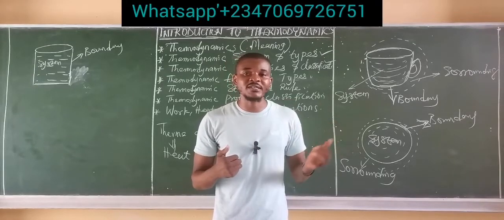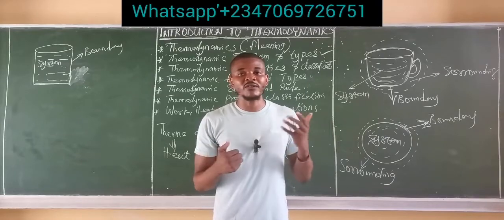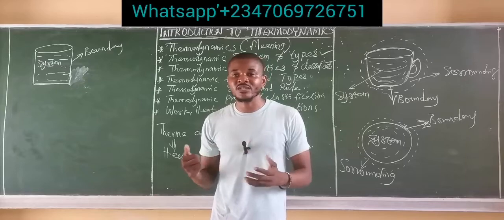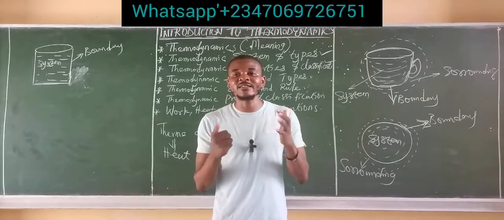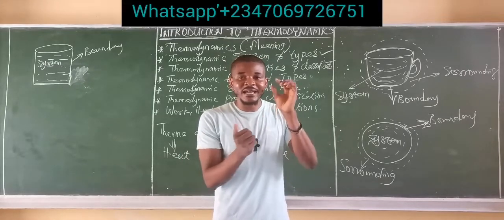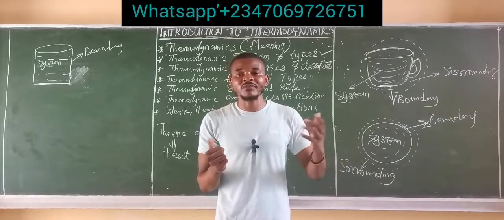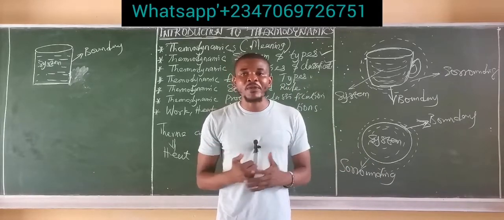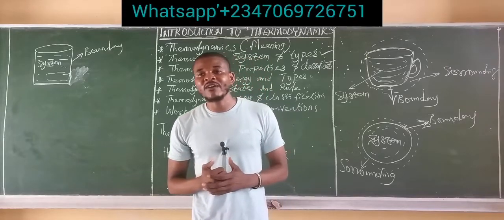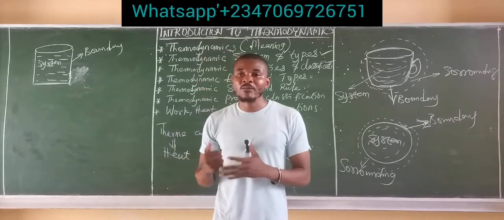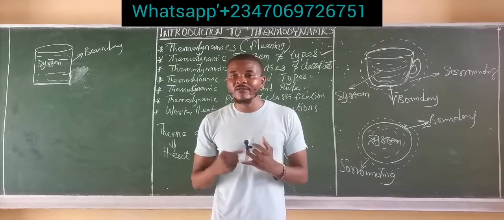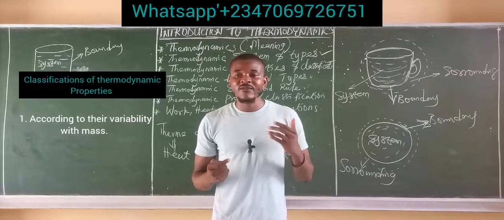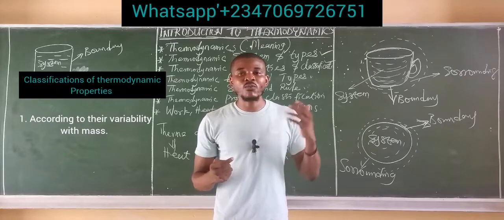If you're given, for instance, that the pressure of a fluid is initially 10 bar at a temperature of 15 degrees Celsius, in that case you're defining the properties of that system at a given state within a given time. So that is simply called what? The thermodynamic properties. Now, thermodynamic properties can be classified in two ways. First, according to their variability with mass.